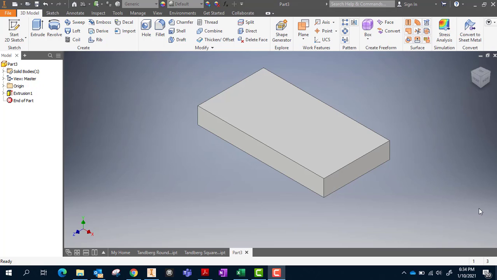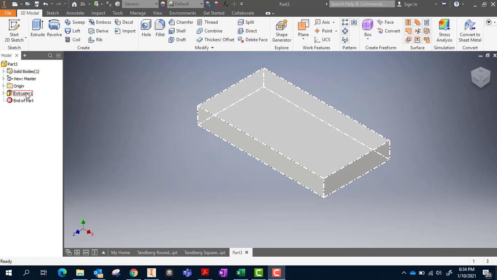All right, here's a quick little hint from Mr. T to help you out with your pegboard. It's something that I've mentioned before. Over in your browser, you'll notice that you have a lot of random sketches, like sketch 3, 4, 5, 6, 7, 8, 9. You need to take a lot of those off and just highlight above them to see what that sketch actually works with.